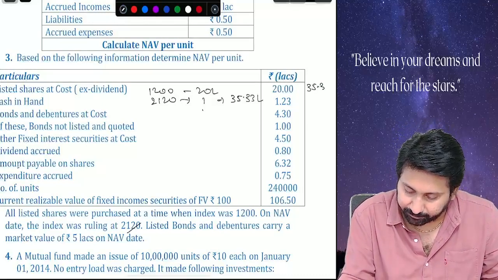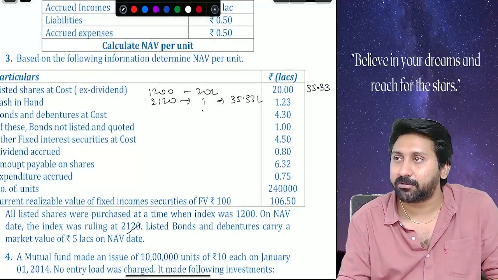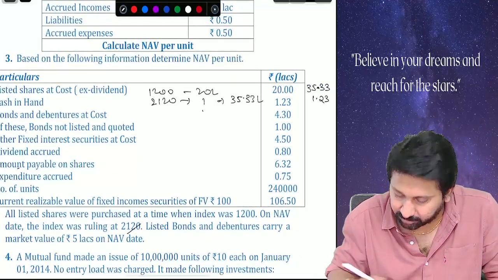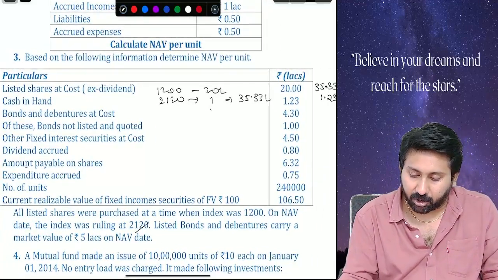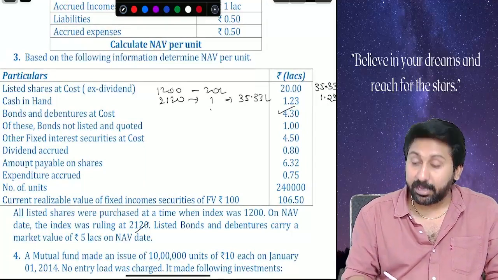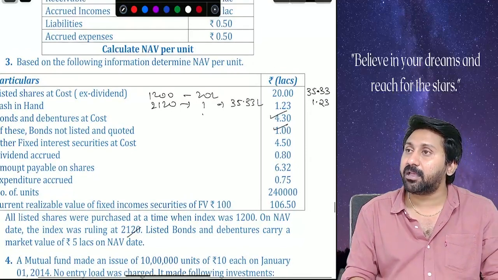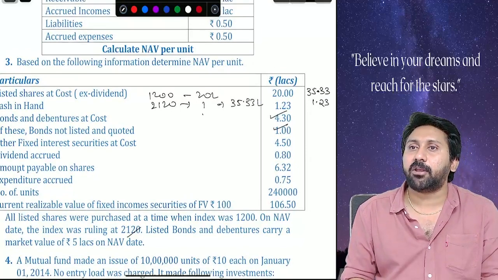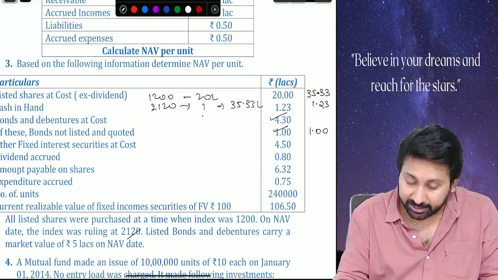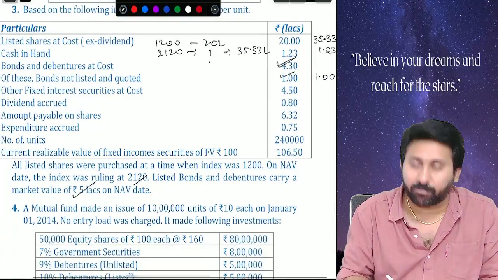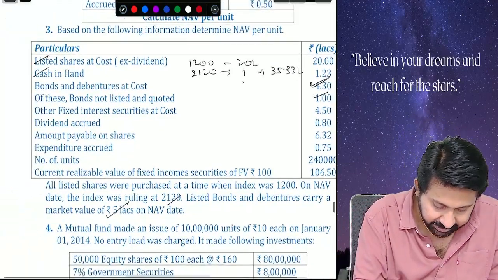Tell me the answer. How much is it? 35.33. Cash in hand. Will cash have a market value? No. Therefore, directly we can write how much? 1.23. Very important. Bonds and debentures at cost. How much is the cost? In that, how much is not listed and quoted? Not listed and quoted means they will not have a market value, only book value. How much is it? 1 lakh. Okay. These 4.3 lakhs have become how much on NAV date? 5 lakhs. Next. So 4 adjustments you have completed.